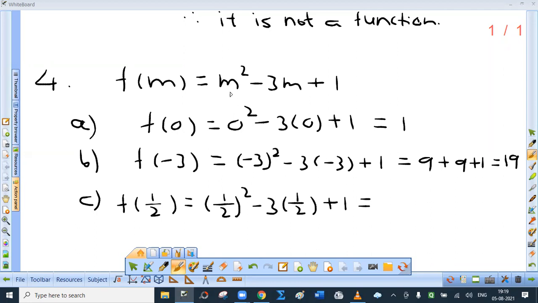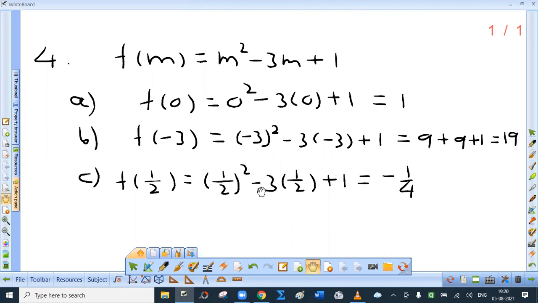What is f of minus 3? Minus 3 square. Don't write minus 9. Minus 3 into minus 3, that is plus 9, plus 1 as it is. So 19. Can you tell me what is f of half? Half square, that is 1 by 4. Then 1 by 4 minus 3 by 2 plus 1. So I think it is, just check this, minus 1 by 4. Yes or no? Yes.